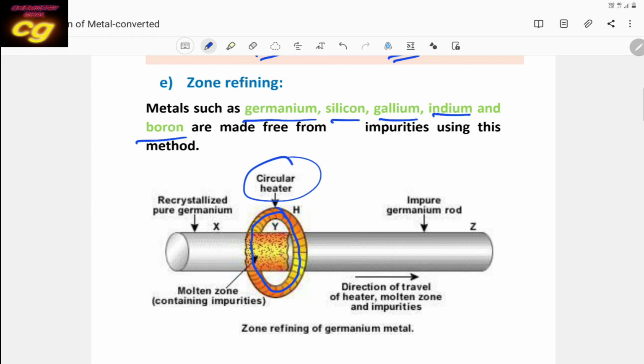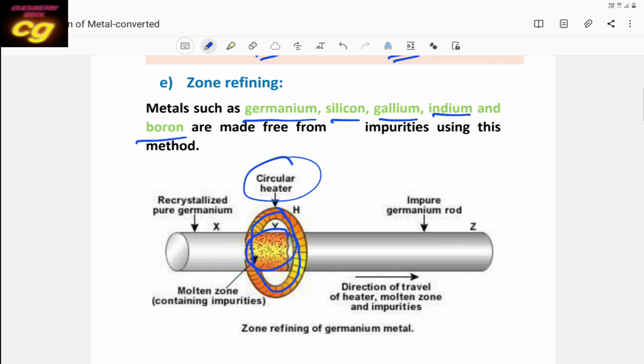At this point it is converted to molten form. Then either the coil moves or the rod moves.